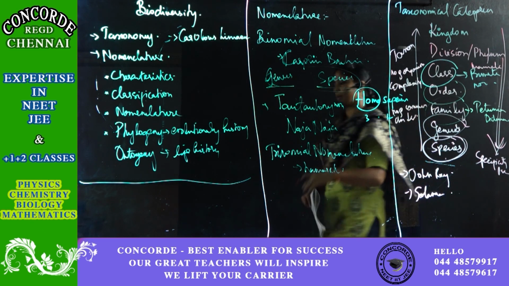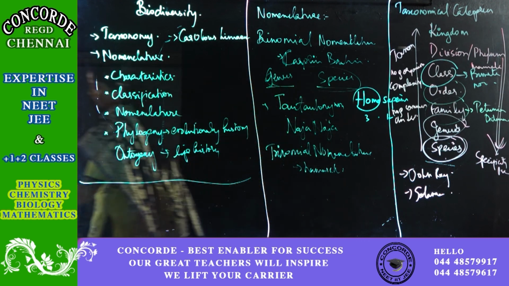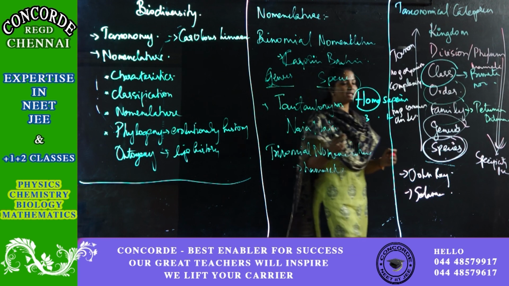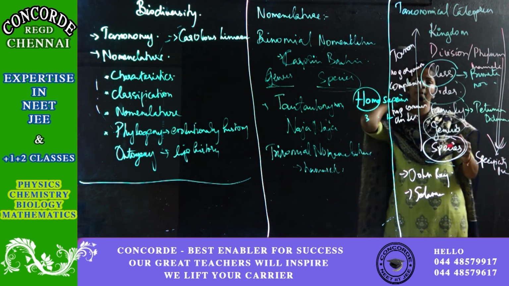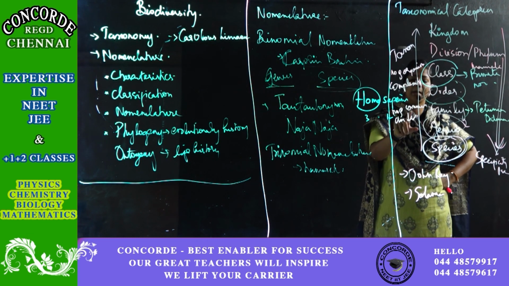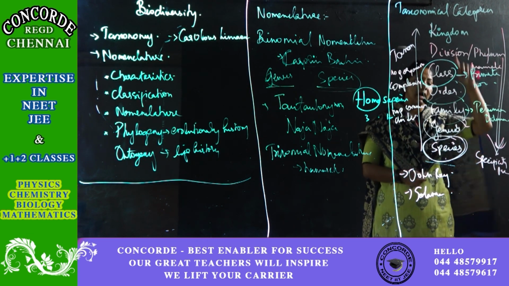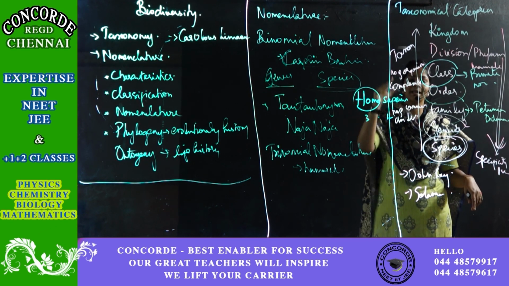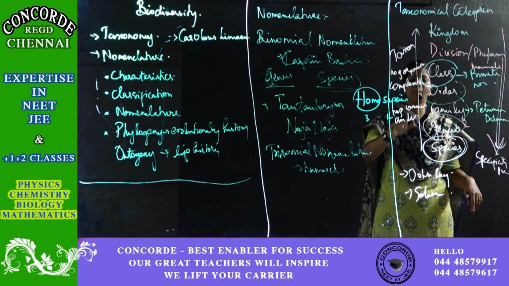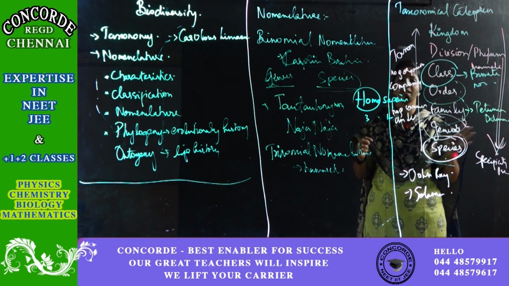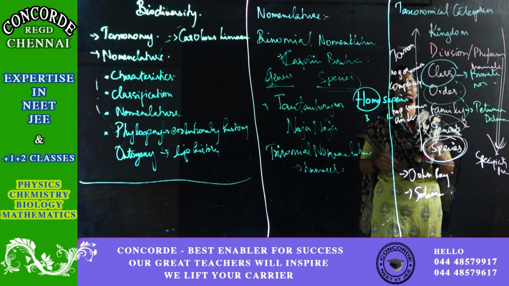They'll ask questions like this only: when we go up the group, what happens? When we go down the group, what happens? So I'll just repeat. When you go up the group, the number of organisms will increase, complexity will increase, but the number of common characters will decrease. As you go down the group, the number of organisms will decrease, complexity will decrease, the number of common characters will increase, and specificity will increase. So these are all the things which can be asked.